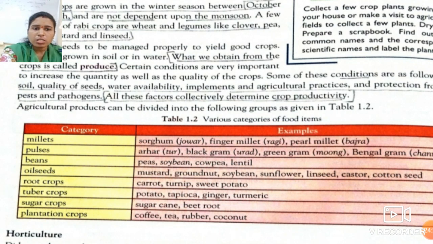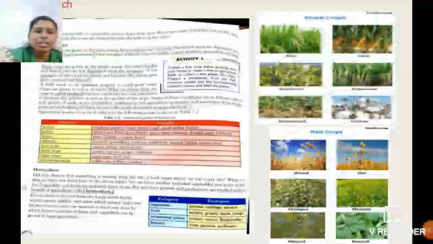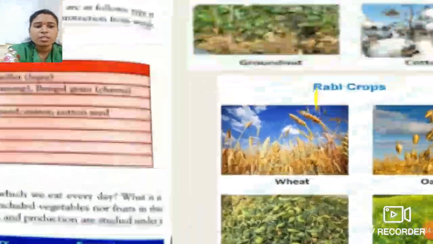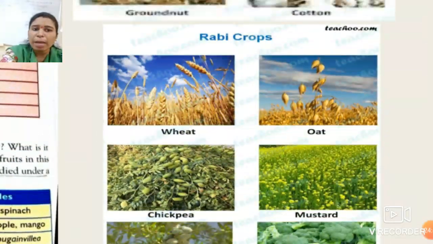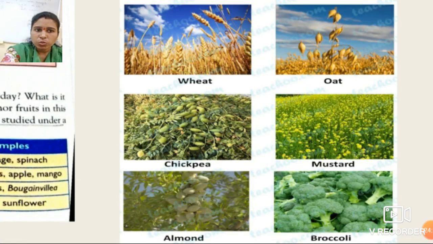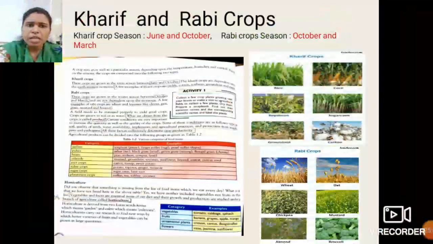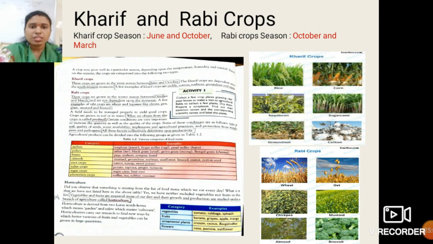Okay students, so this is all about what we call kharif crop, rabi crop, what is produced and how we can determine the crop productivity. Got this topic, students? Again, see students, in this picture these are the examples of rabi crops: wheat, oat, chickpea, mustard, almond and broccoli. So I hope you all get this topic.